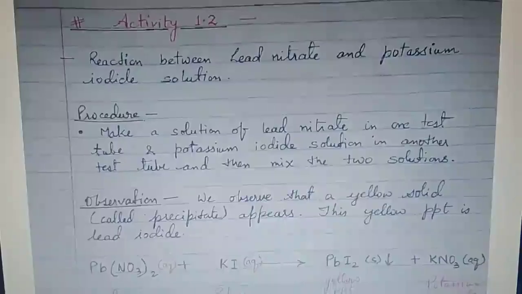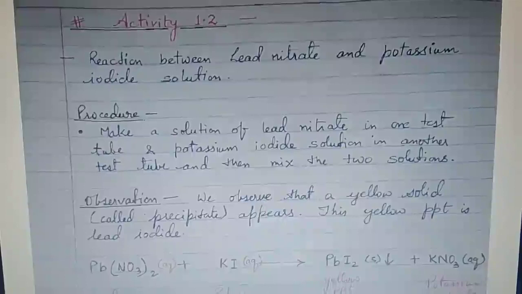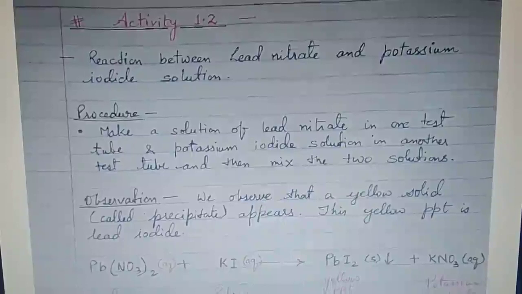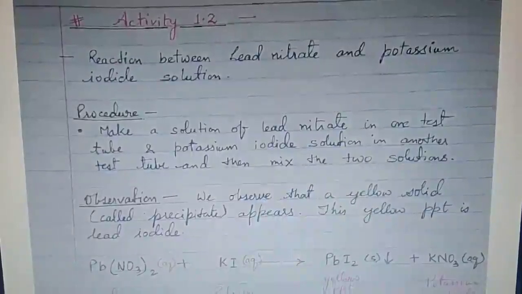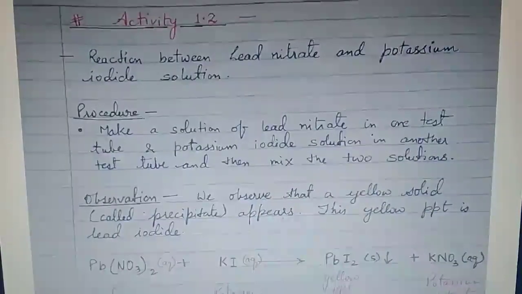Students, before starting the next activity, I would request everyone to note down all the observations in all the activities, because these observations will be used later in this chapter to study the characteristics of chemical reactions.